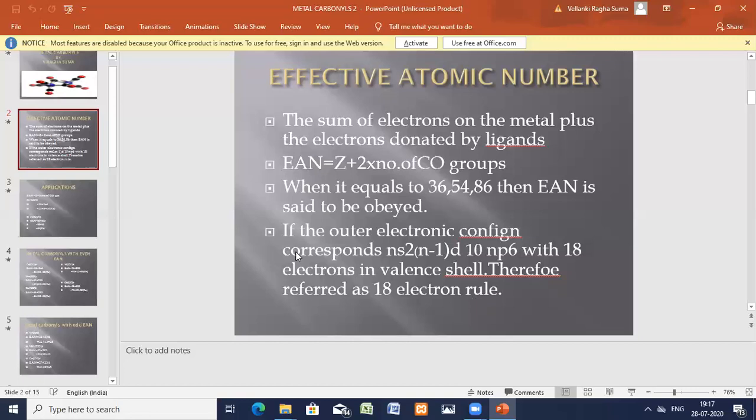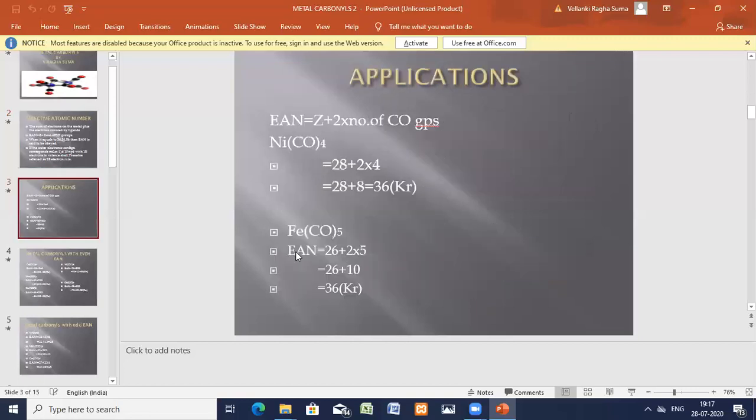Now let us see some of the applications. I have told you the formula: EAN equals Z plus 2 into the number of CO groups. Let us take nickel tetracarbonyl. Nickel's atomic number is 28. The number of CO ligands is 4, and each carbon monoxide gives 2 electrons.